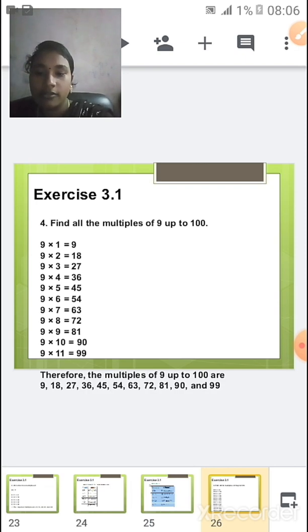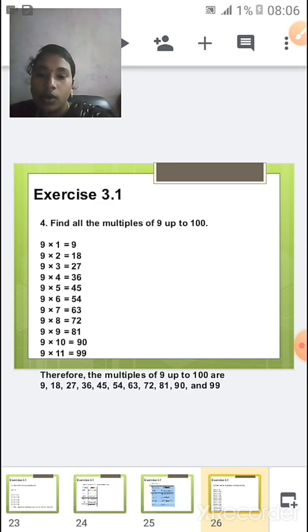Obviously when it comes to 9 12s are, it will be a greater number than 100. So you need not write 9 12s are. You just have to write up till 99, which is lesser than 100, because they have asked up to 100 only.